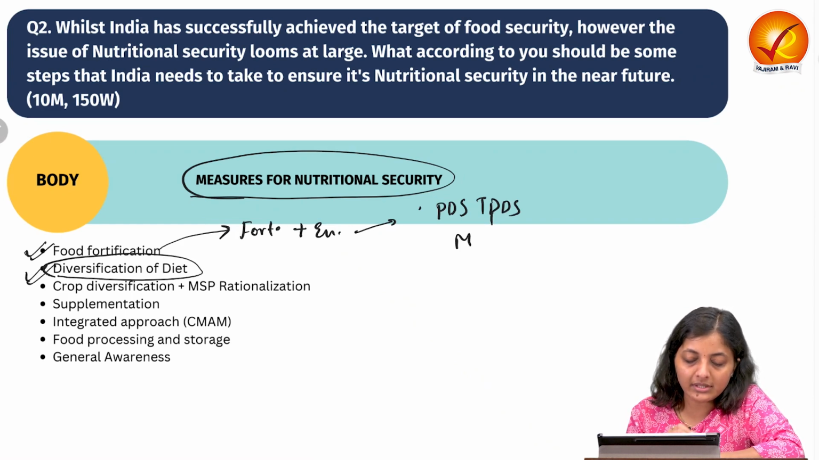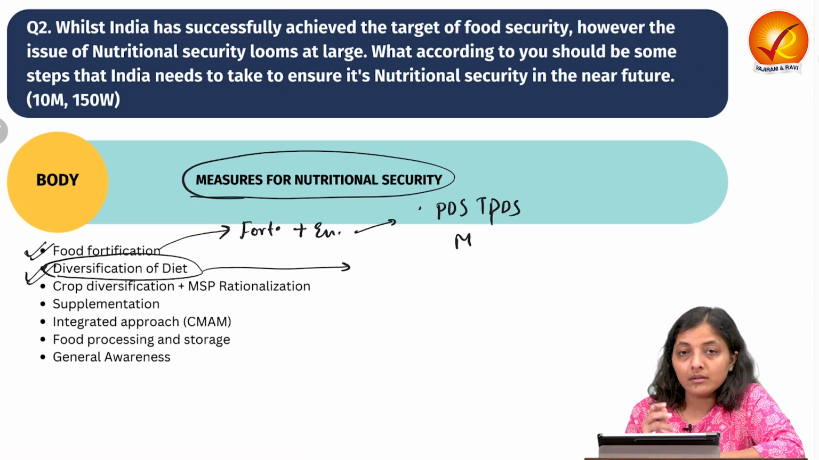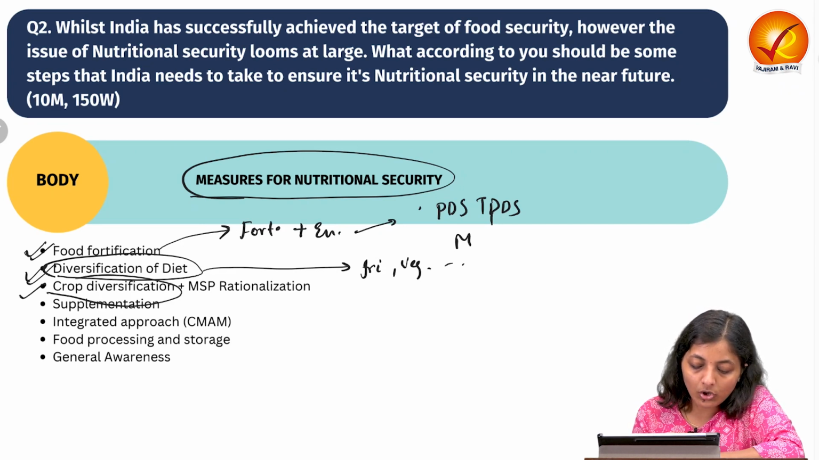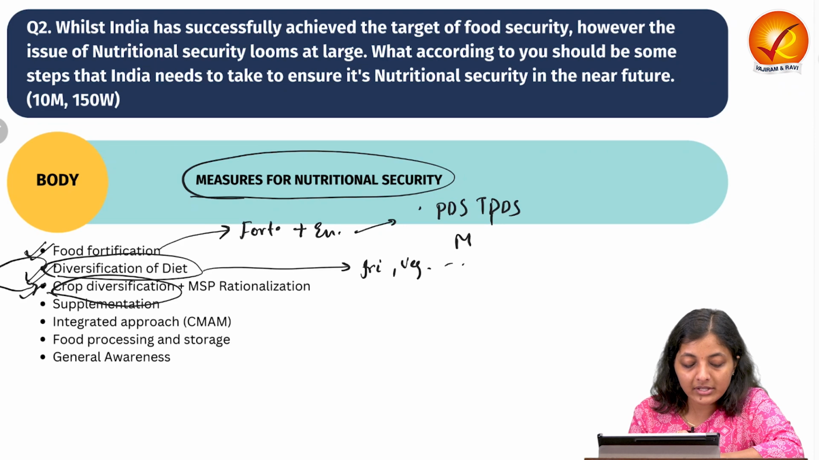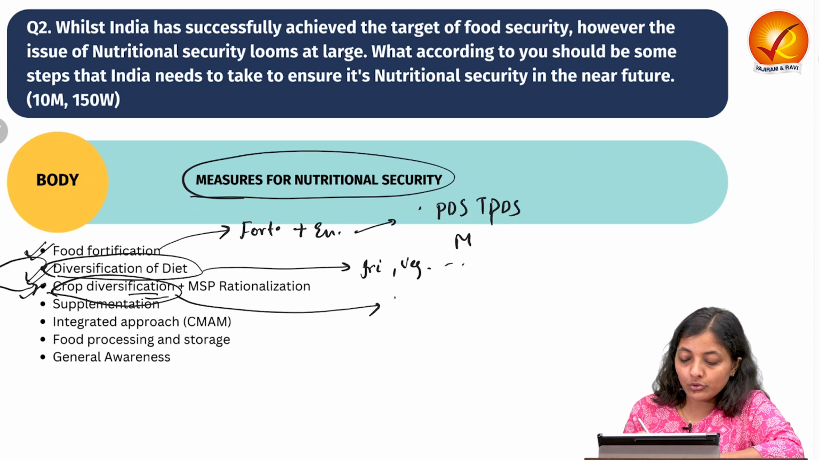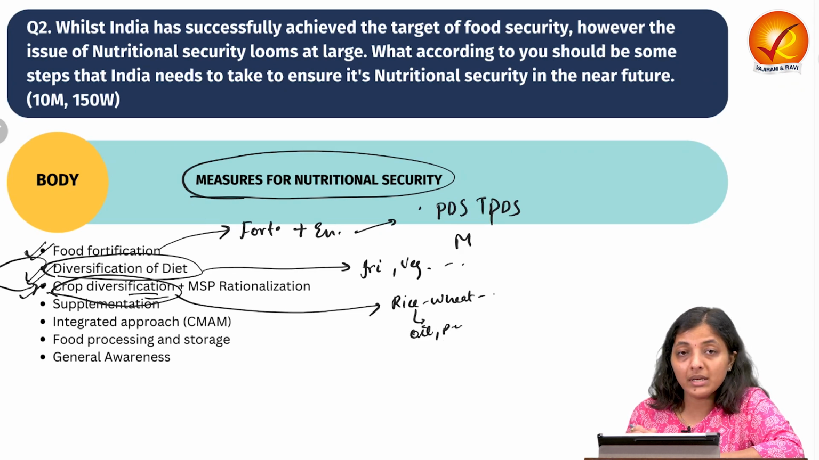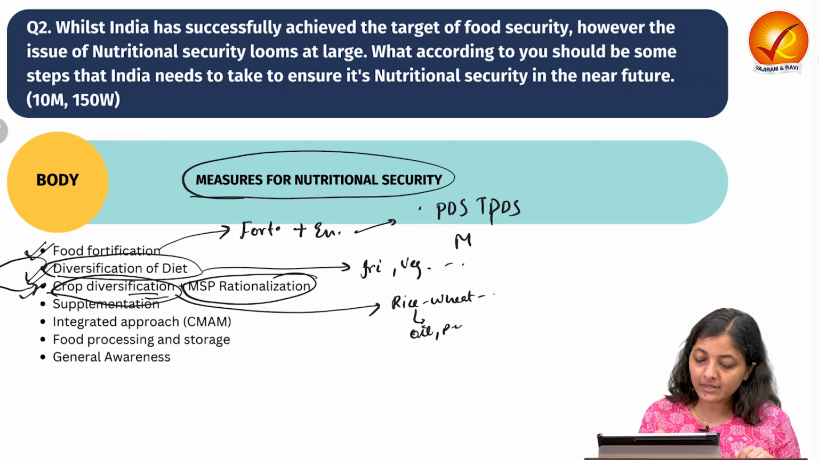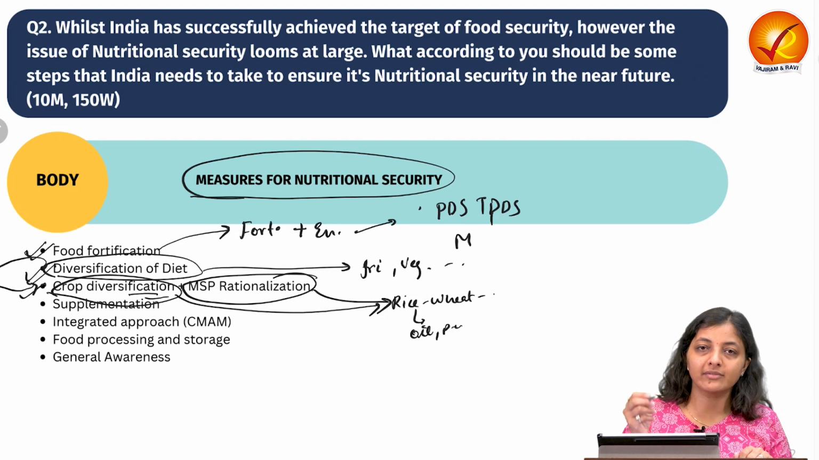Then diversification of the diet, so that a wholesome diet should be consumed, like fruits, vegetables, animal products, etc. Then next is crop diversification. How should this diversification of diet be promoted? By diversifying the crop. Instead of a rice, wheat, cane dominated structure, we should promote oilseeds, pulses, millets, coarse grains, etc., which are nutritious. And MSP rationalization with regard to rice and wheat.